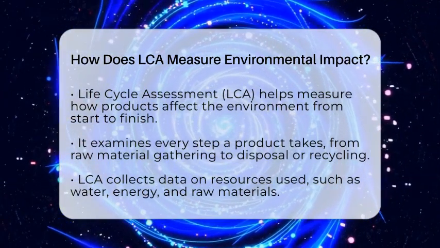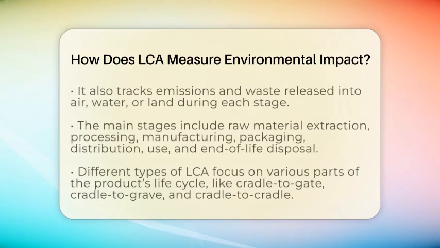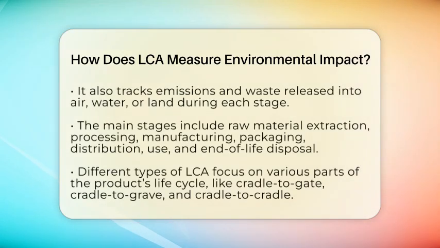The first stage is raw material extraction, where natural resources are taken from the earth. Next is processing and manufacturing, where raw materials are turned into the final product. Then comes packaging and distribution, which involves getting the product to stores or customers. After that, the product is used and maintained, and finally, it reaches its end of life, where it is disposed of, recycled, or reused.